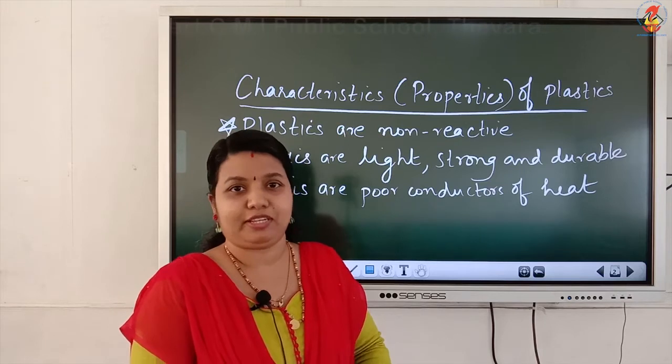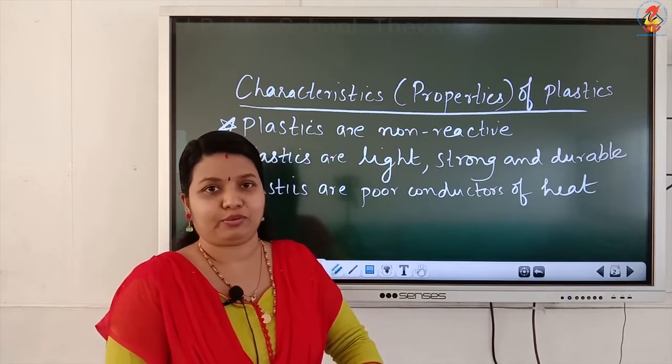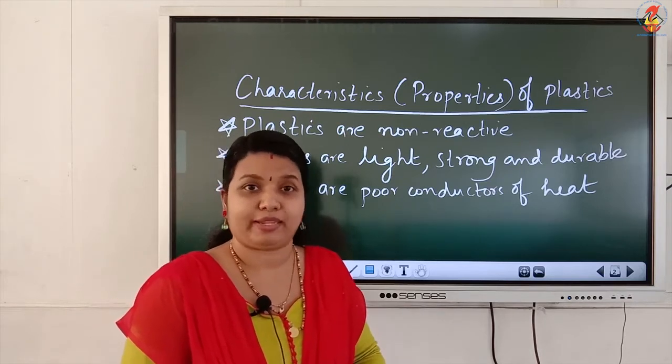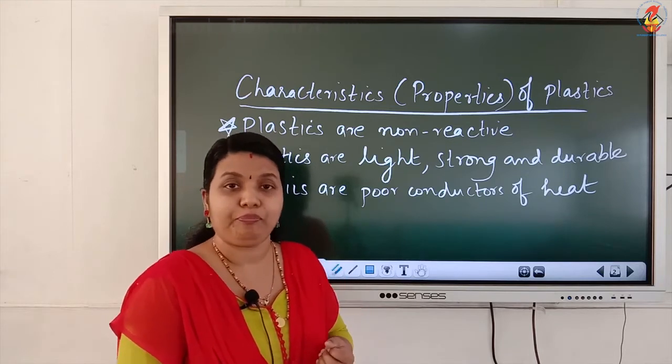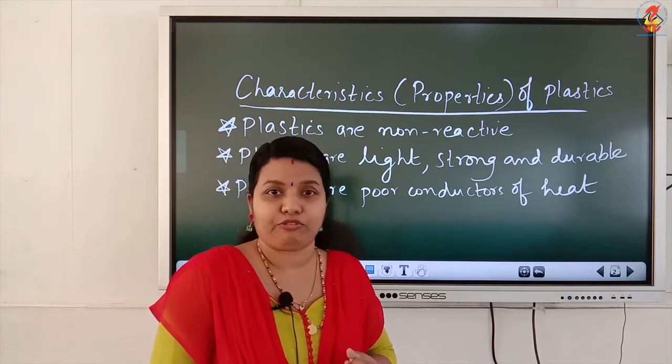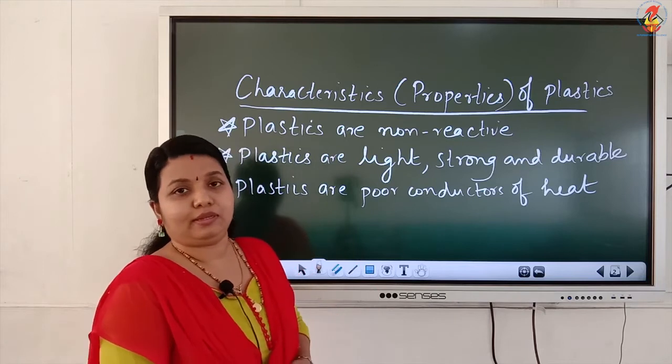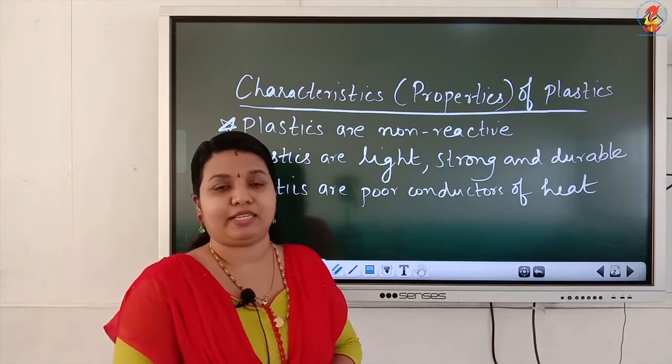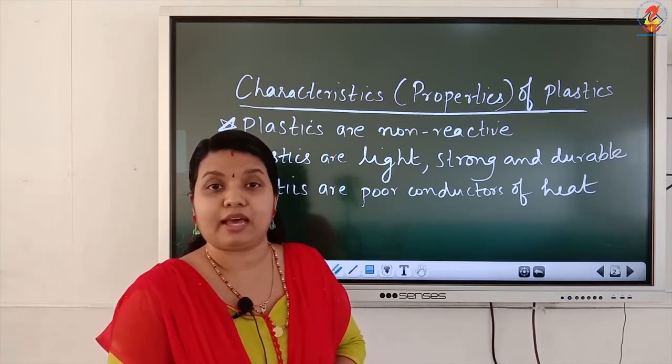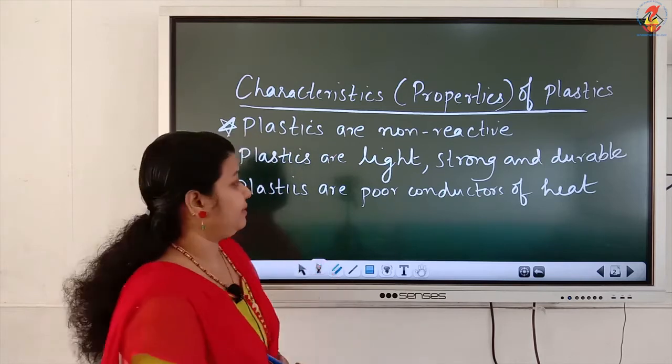An important give reason question. Handles of pressure cookers or frying pans or saucepans. Saucepan is the one which is used for boiling milk, making coffee, etc. So, these utensils have a plastic handle. Reason is plastics are poor conductors of heat.